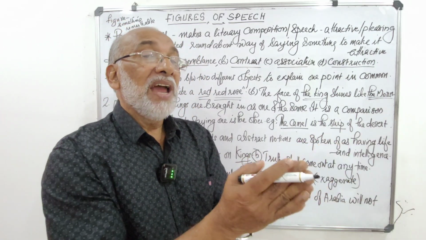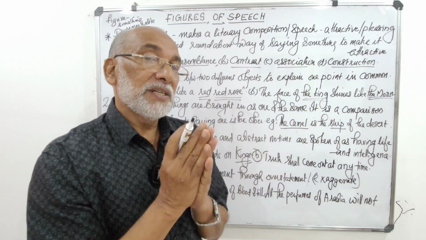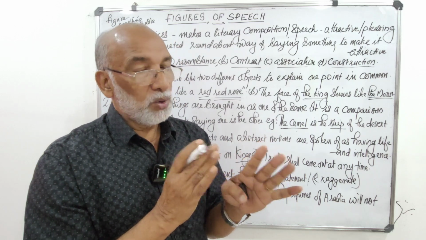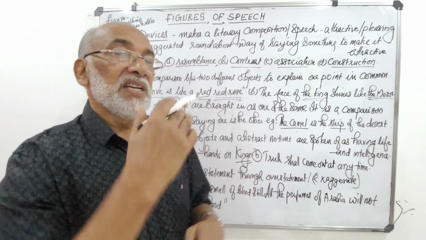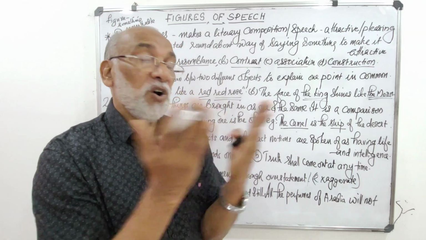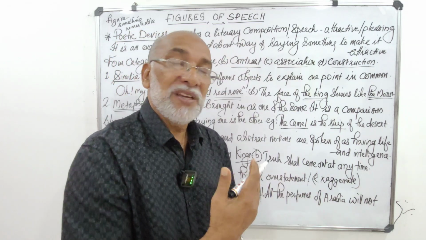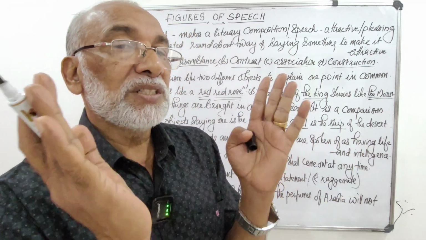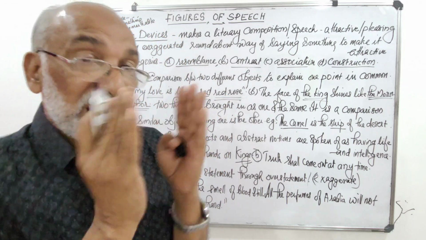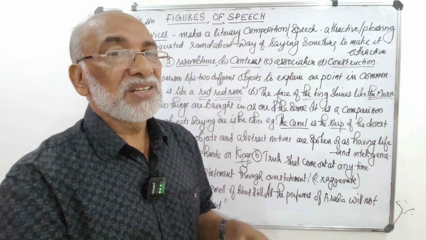She extends her hand and cries out, maybe out of her prick of conscience. She says that the blood is still here on my hands, and even if I wash my hands using all the perfumes of Arabia, it cannot free me from this guilty conscience. That's what she says.